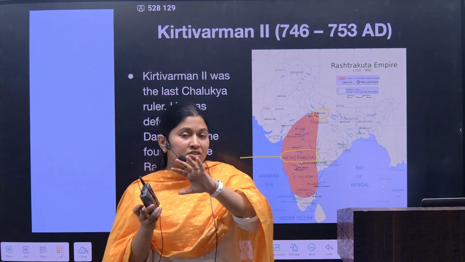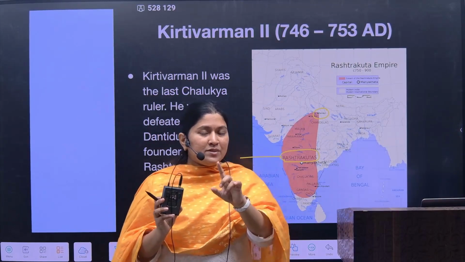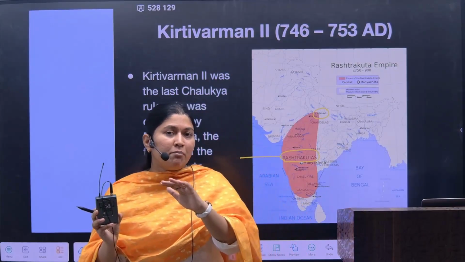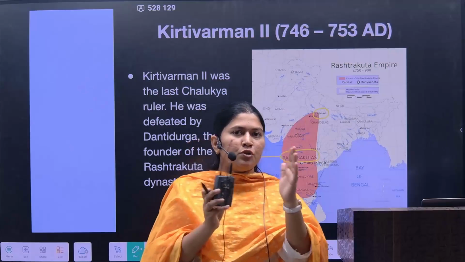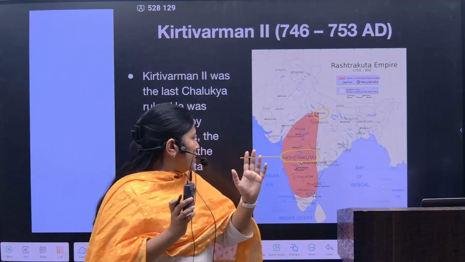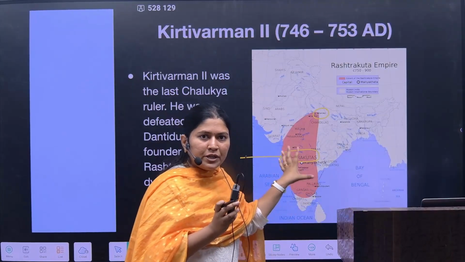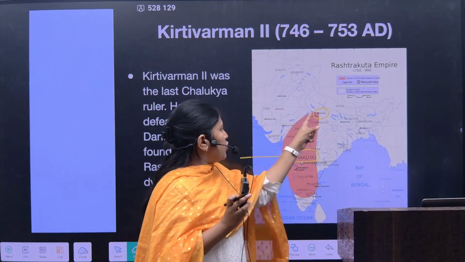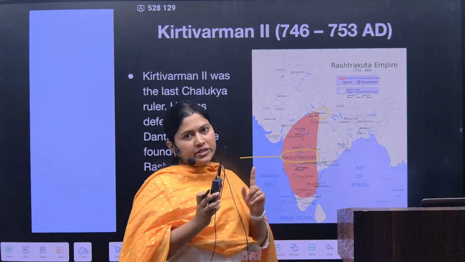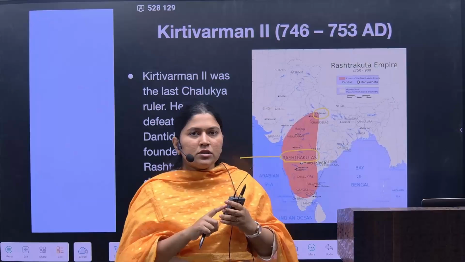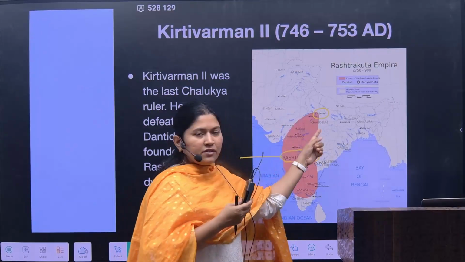But here the history would be shifting. In the initial phase I said that the Chalukyas would be marking the shift from the ancient to the medieval period. So once the Rashtrakutas come into existence, they would be concentrating on the Kannauj region. Now why did they concentrate upon the Kannauj region? Because it was on the Gangetic plain.